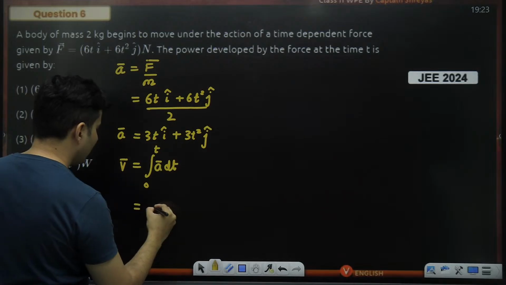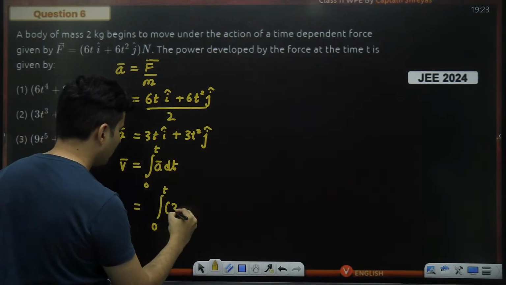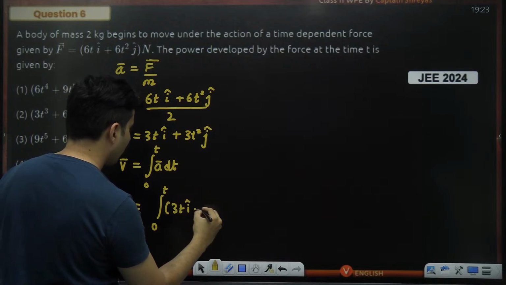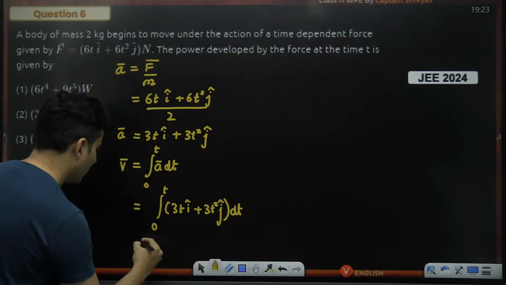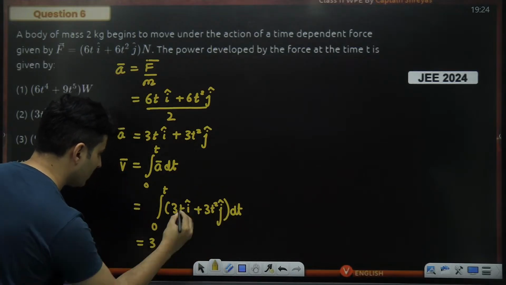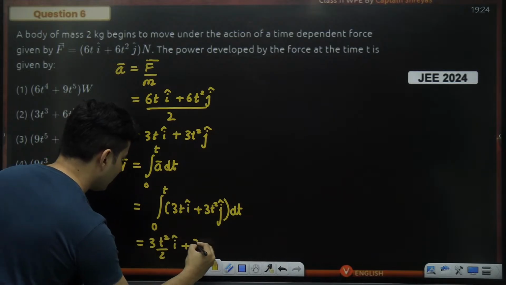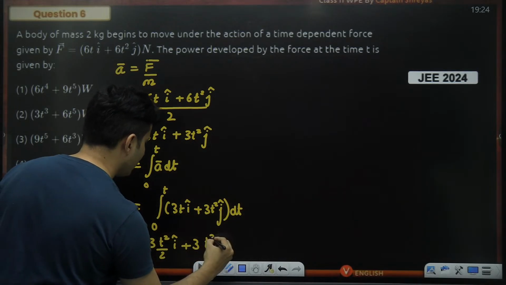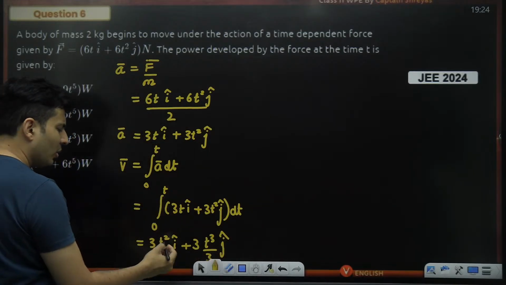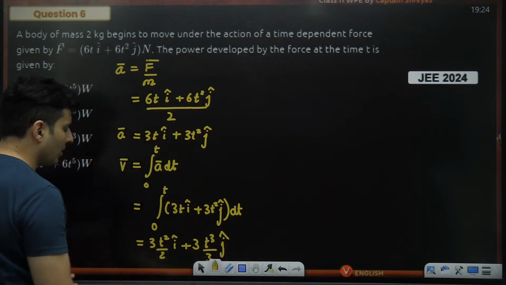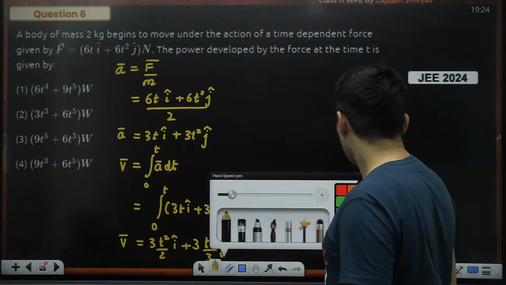Okay. So let's do that. Integration 0 to time t. Acceleration is just over here. 3t I cap plus 3t square j cap dt. Okay, so this is going to be 3 is a constant, comes outside. T's integration will be t square by 2. This is I cap plus 3 is again outside. T square's integration is t cube by 3 and this is going to be j cap. 0 to t. So put t first and then put 0. This is what you are going to get. Absolutely. Okay, you don't have to break your head so much. This is the answer. But that is velocity.